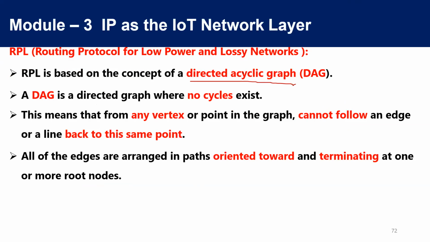What is the meaning of acyclic? Acyclic means there are no cycles or loops in the graph. So the tree will be like a DAG, a directed acyclic graph. We don't have any cycles in it, and it follows a particular direction for sending the data.